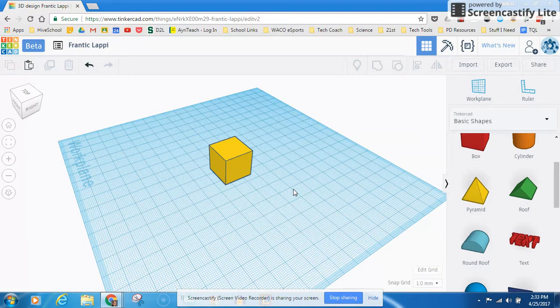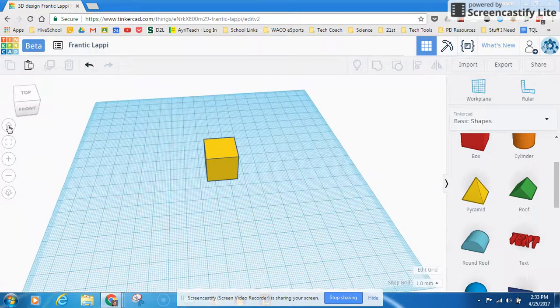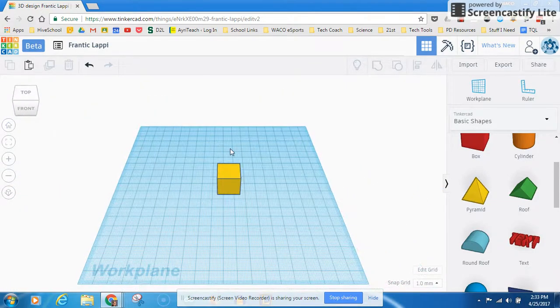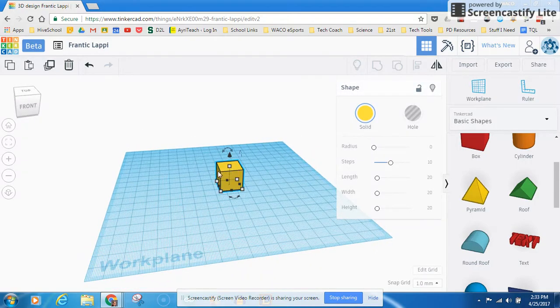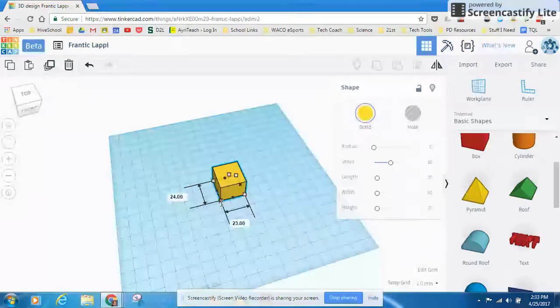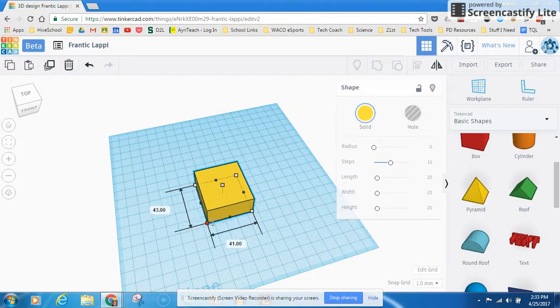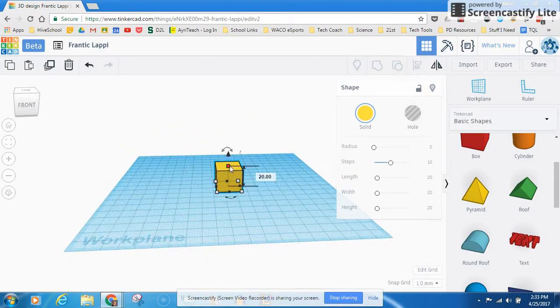Now, what about object manipulation? That's going to be what we need to talk about next. So let's go ahead and go back to the home view here. I'm going to click on this object, and you'll see I get some boxes and things that pop up on it. What do all of these things mean? Well, you've got a few different things. You've got these little white boxes in the corner that you click and drag from the corner to change the size of the object. You got a little white box up on the top that's going to change the height of your object.